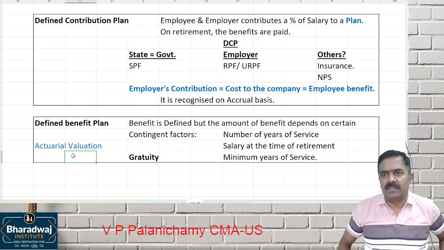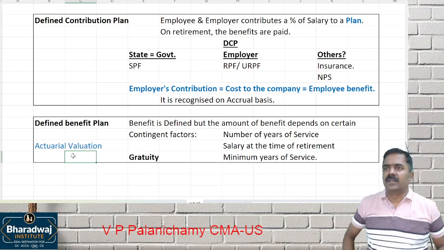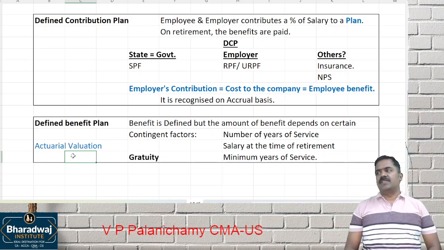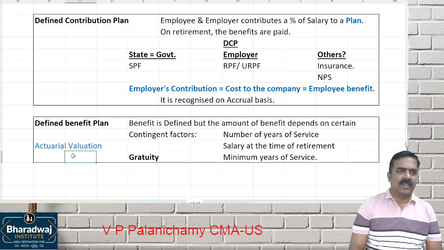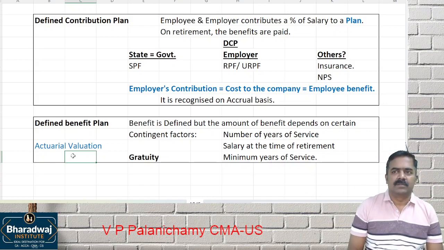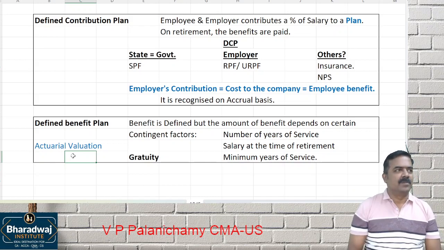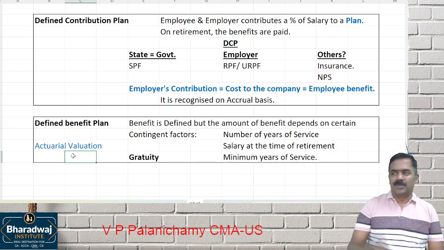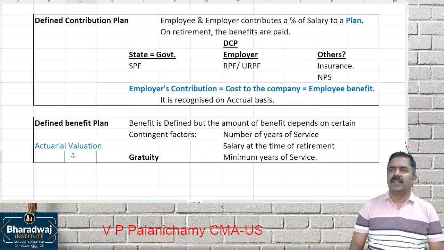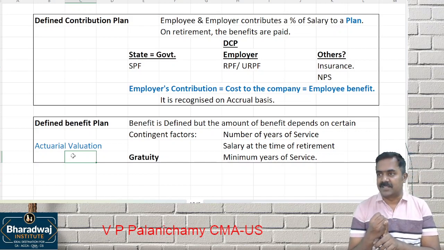Actuarial valuation itself is a big subject. For a company, actuarial valuation means how many years this employee will serve my company. How will the actuary work it out? I can tell it in 1 minute, but it is actually a 10 years course, actuarial science. So how will they evaluate? Simple. They will count labor turnover in the industry.